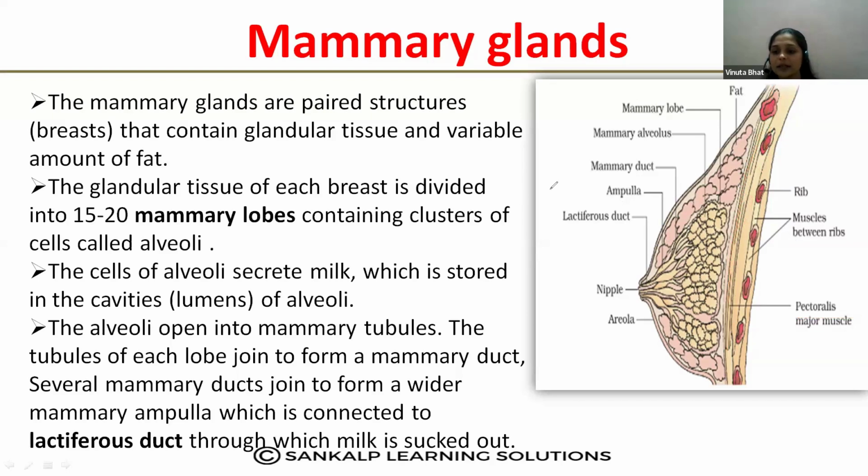We have to study what is present in the mammary glands. See here, the glandular tissue of each breast is divided into 15 to 20 mammary lobes. Inside the mammary lobes there are milk secreting cells, called alveoli. Very important. Look, inside the mammary lobes there are alveoli, which secrete the milk.